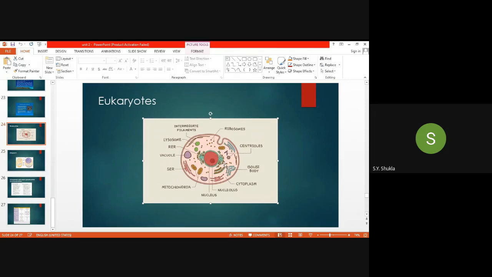A very important part of the eukaryotic cell is the nucleus. Eukaryotes have one. All of you can see in the dark red region the presence of one organelle called the nucleolus, which is present in eukaryotes and absent in prokaryotes because there is no definite nucleus in them.